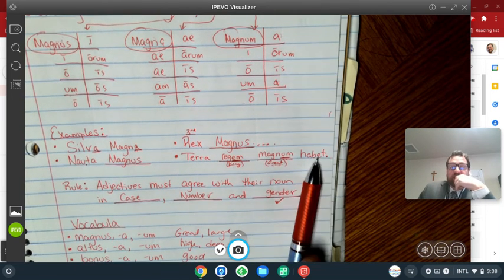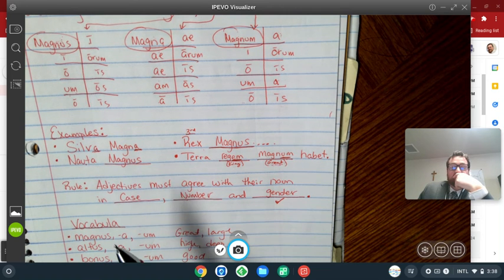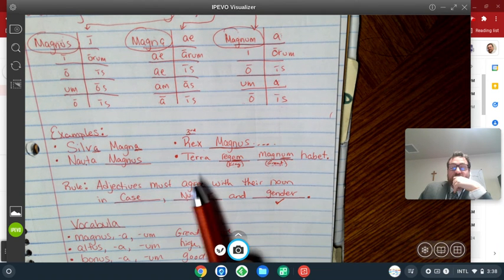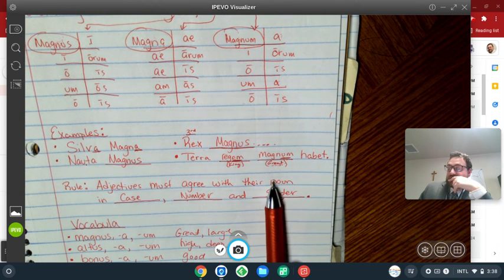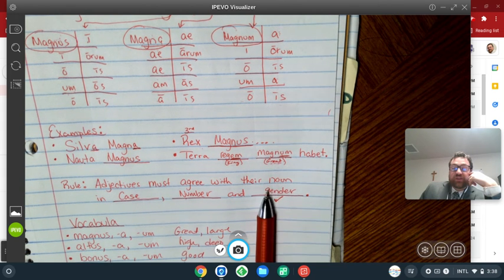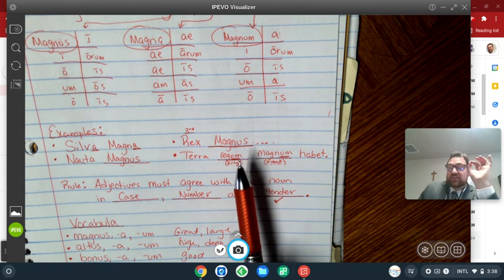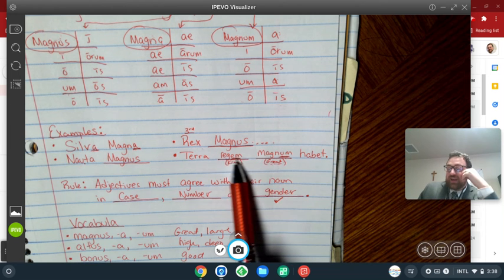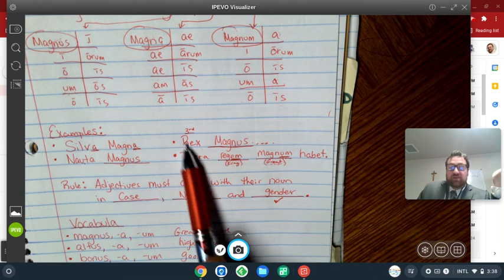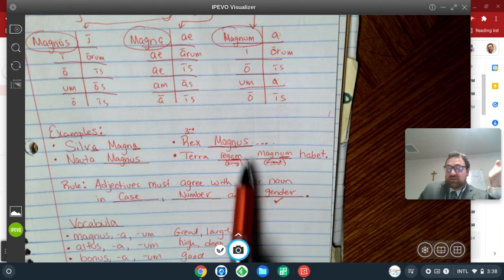The land has a king. It has a great king. So all adjectives must agree with their noun, the noun that they're describing, in case, number, and gender. Not always the ending, right? Because not always the sound, right? Because this is regem, that's magnum, M and R. They're not the same, like magna and silva. But that's okay, they still match.